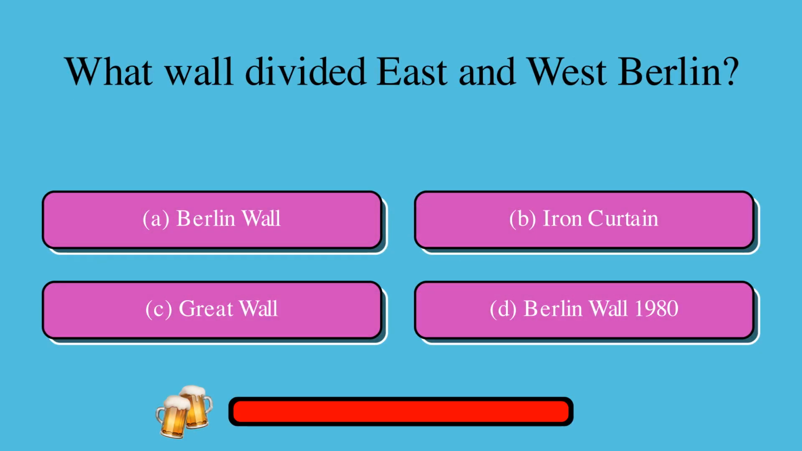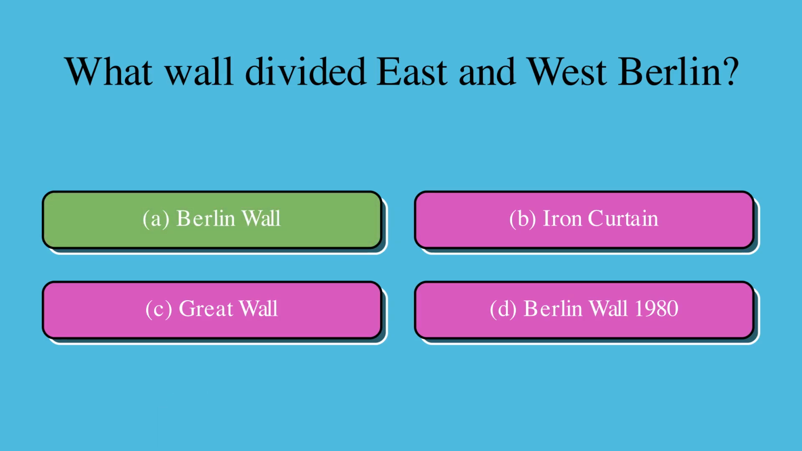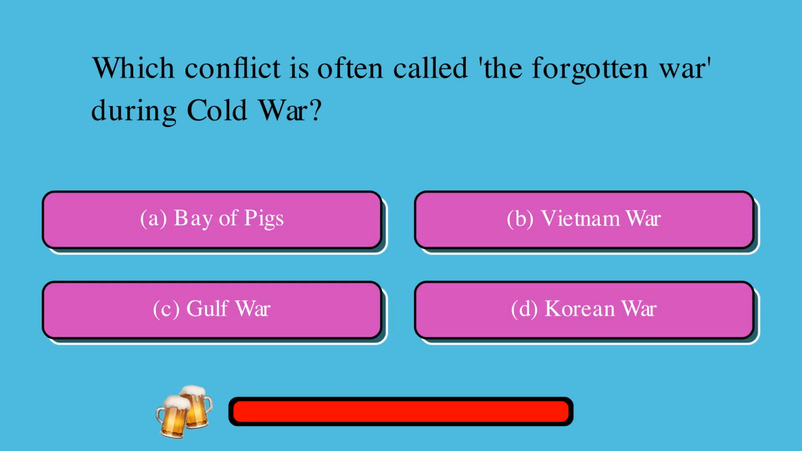What wall divided East and West Berlin? A. Berlin Wall, or B. Iron Curtain, or C. Great Wall, or D. Berlin Wall 1980? The correct answer is A. Berlin Wall. Which conflict is often called the Forgotten War during the Cold War? A. Bay of Pigs, or B. Vietnam War, or C. Gulf War, or D. Korean War? The correct answer is D. Korean War.